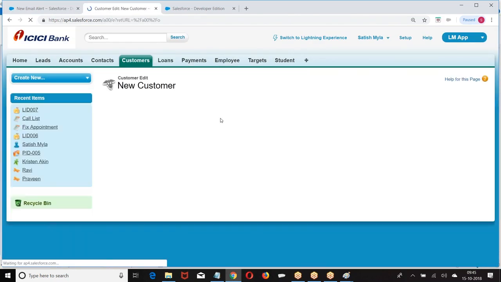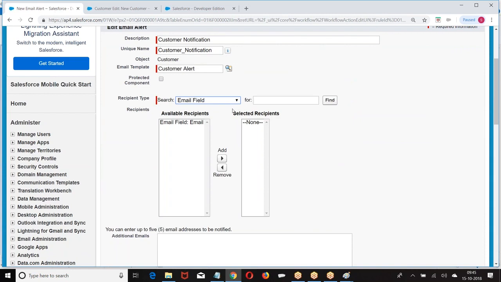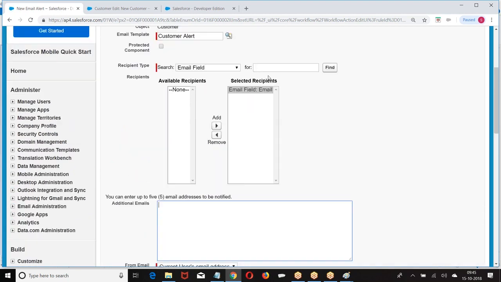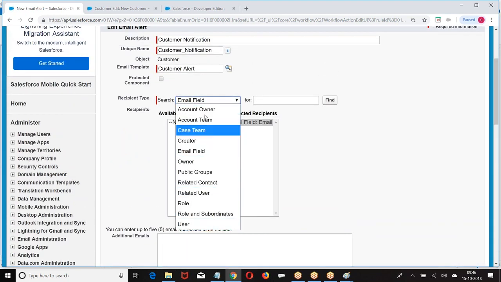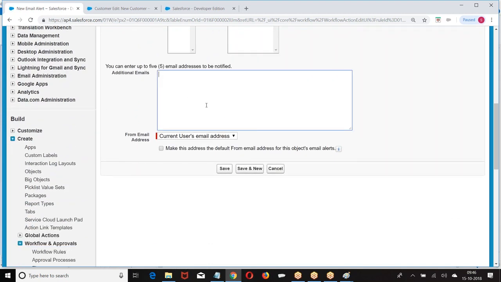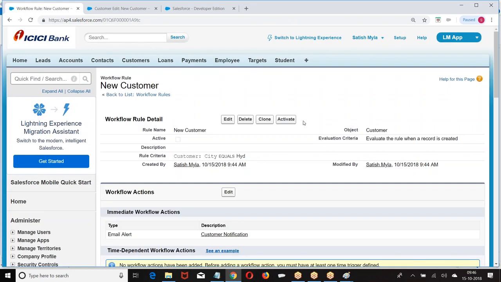Whatever email address I am giving here, to that email address, the email should go. So I asked, to whom do you want to send? Email field. Whatever the email field we gave there, to that field I want to send. Apart from these people, if I want to send an email to any other, I have to keep their email address here. So, done. Now, activate.